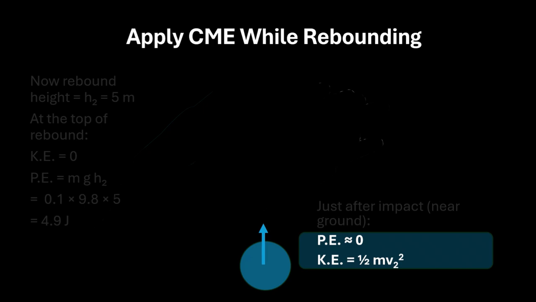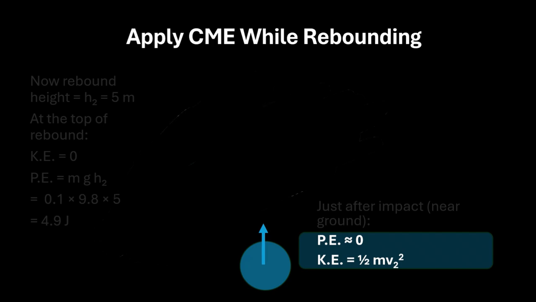Now, if we are to apply conservation of mechanical energy, initial mechanical energy should be equal to the final. What is mechanical energy initial? PE initial plus KE initial. Mechanical energy final is PE final plus KE final, which gives us potential energy initial, which is 0, KE initial, which is half mv2 square, potential energy final, which is mgh2, and KE final, which is 0. Doing the maths, which gives us v2 is equal to 9.9 meter per second.